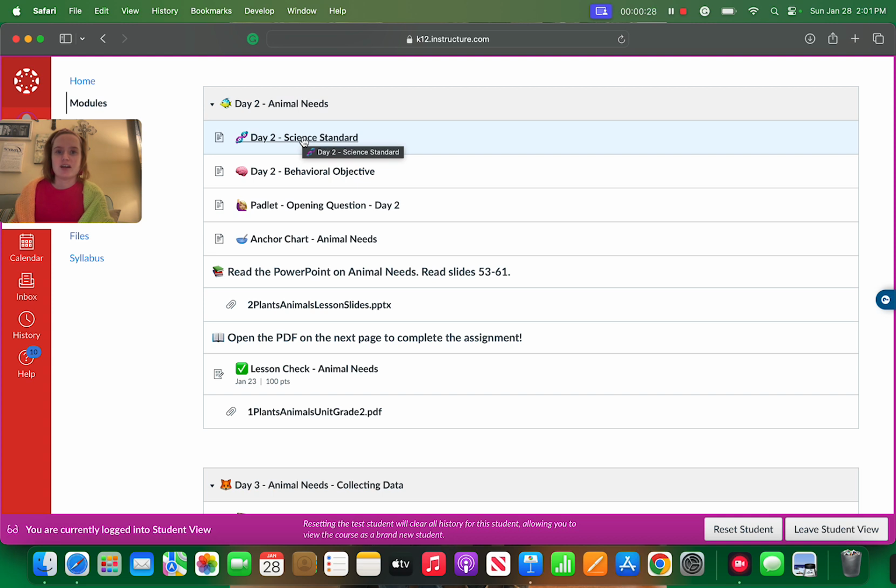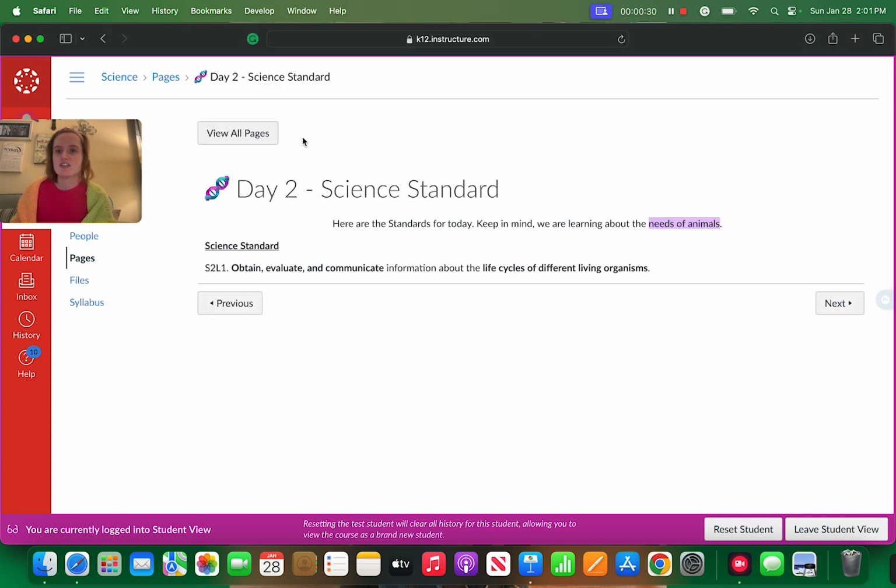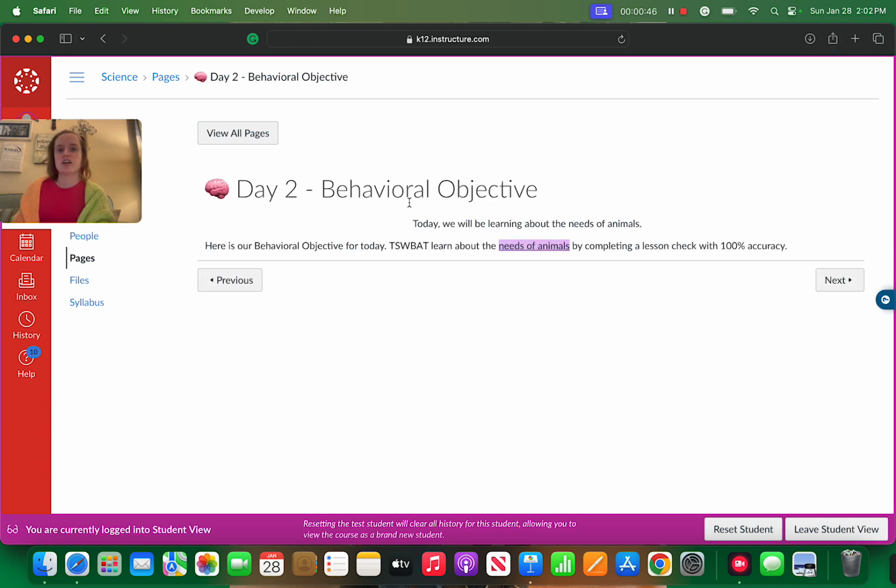We start every module with the science standard. Here is your standard for today. You are going to obtain, evaluate, and communicate information about the life cycles of different living organisms. Day 2, here is your behavioral objective for the day. The student will be able to learn about the needs of animals by completing a lesson check with 100% accuracy. This is very similar to the lesson check you did yesterday, but it's just different content today.